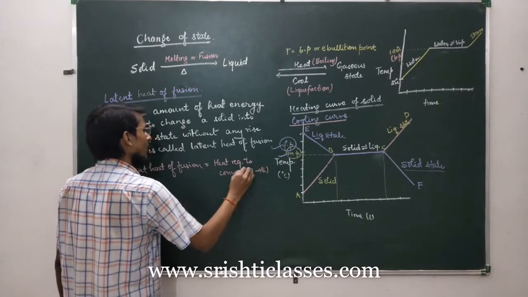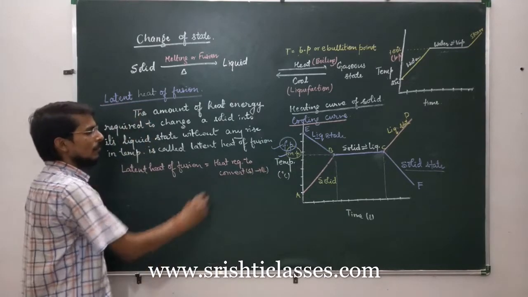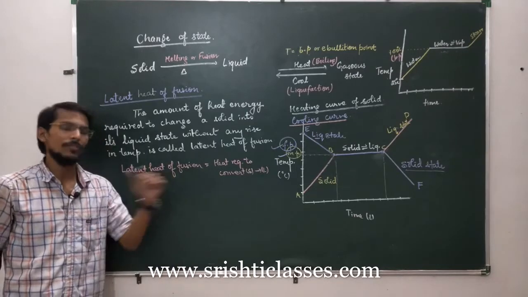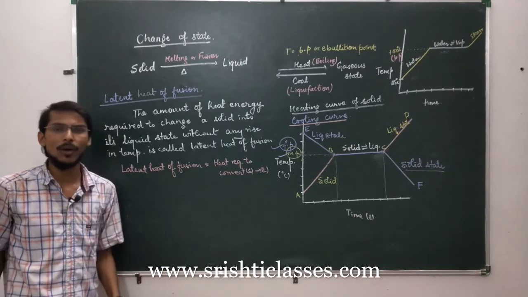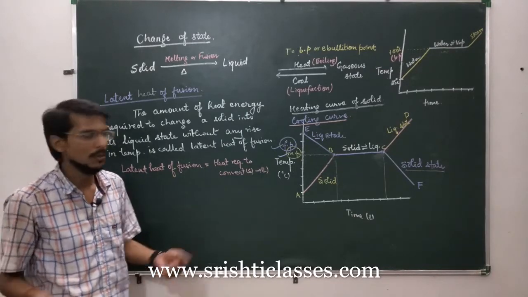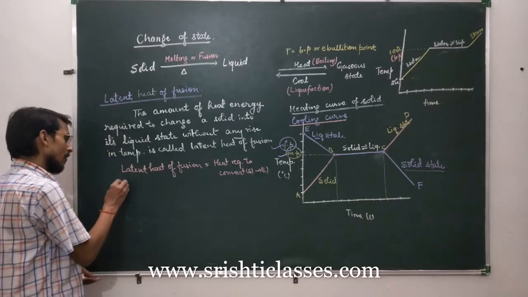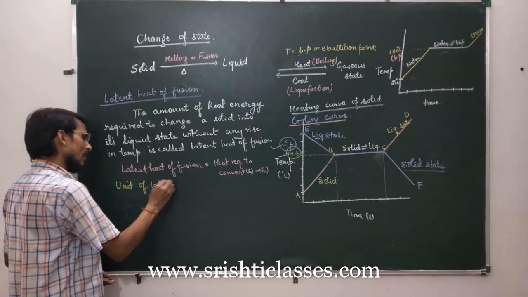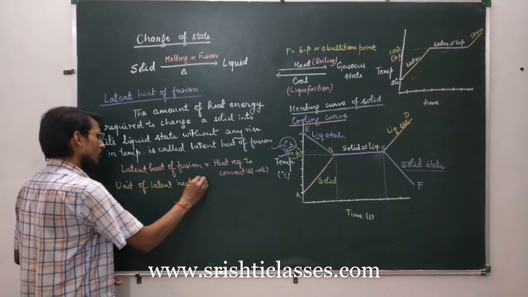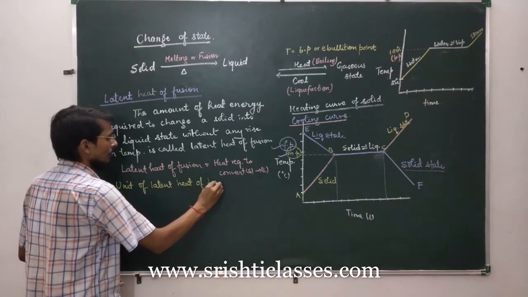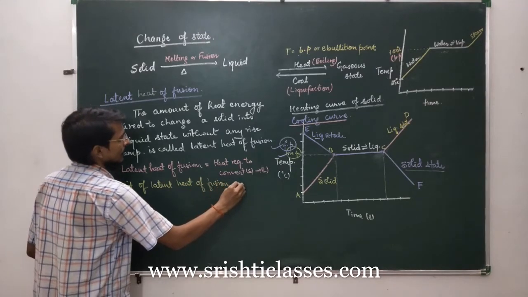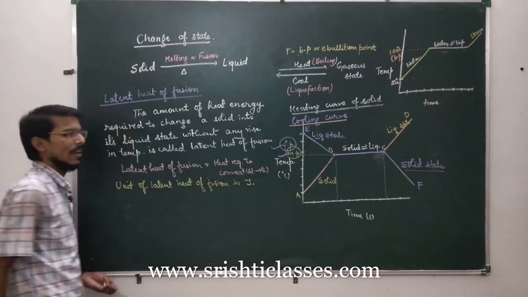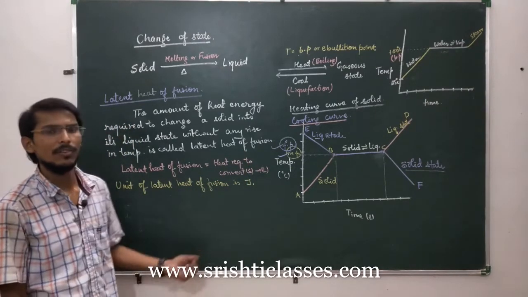Okay. So what will be the unit of latent heat of fusion? It is heat required, so the unit of heat is joule. So the SI unit of latent heat of fusion is joule. Other unit may be calorie.